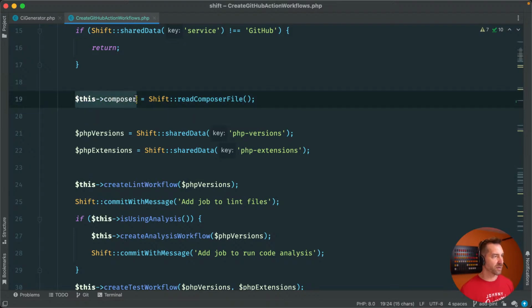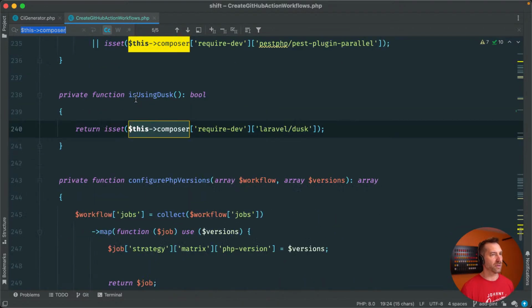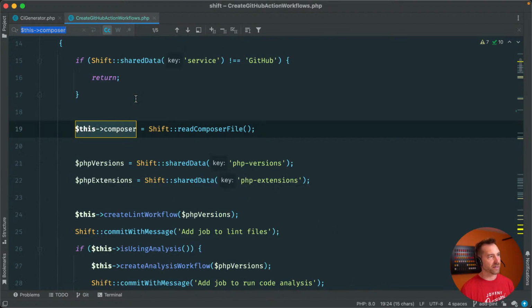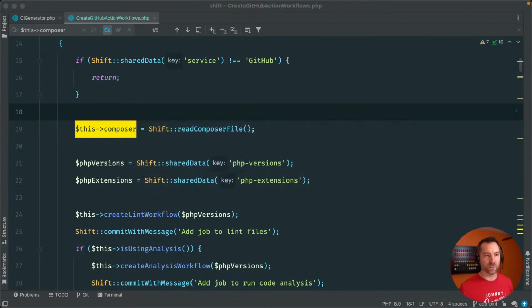Let me look at this composer. Let's just see if we use this anywhere else. Yeah, so we are doing some stuff in here like, hey, are you using Dusk? Are you using whatever? So we could quickly add something based off composer that says, hey, do you have a Laravel framework requirement? Okay, so let's jump over to the test, and we'll see how we get started here.